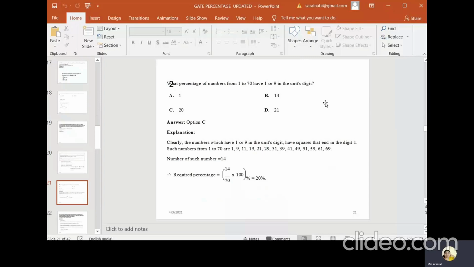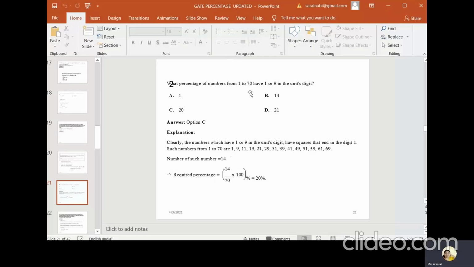Likewise 21, 29, 31, 39. So it goes on up to 70. So how many numbers end with 1 and 9? Totally 14 numbers, because in each ten there are 2 numbers that end with 1 and 9. So totally it's 70, so 7 into 2, 14 numbers. So 14 numbers are there which end with 1 and 9.